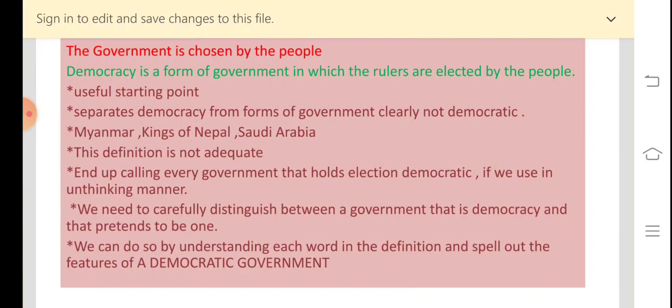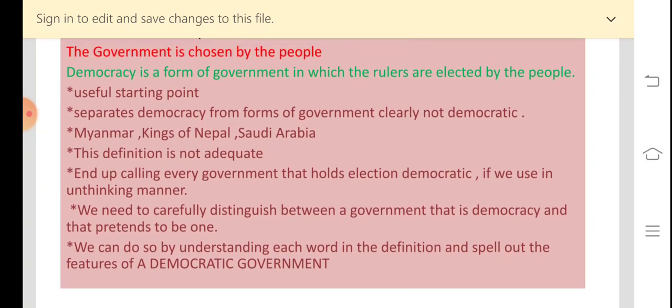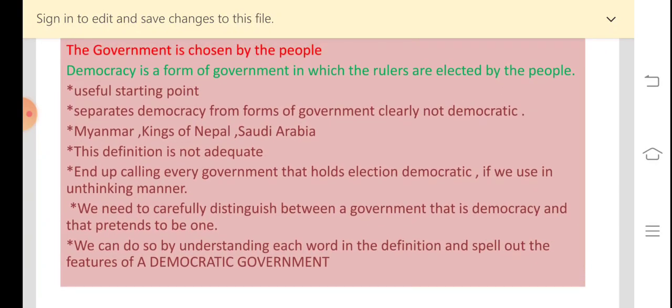Those who have control in the army are the rulers, and it is of course not democracy because those who are in the army have not been chosen by the people. Similarly, the kings of Nepal and Saudi Arabia are also not selected by the people to rule. They happen to be the rulers because they were born in royal families. In this way, the definition helps us to know that democracy is people's rule.